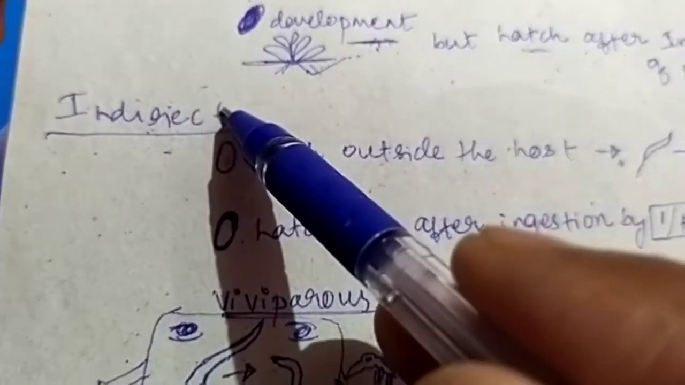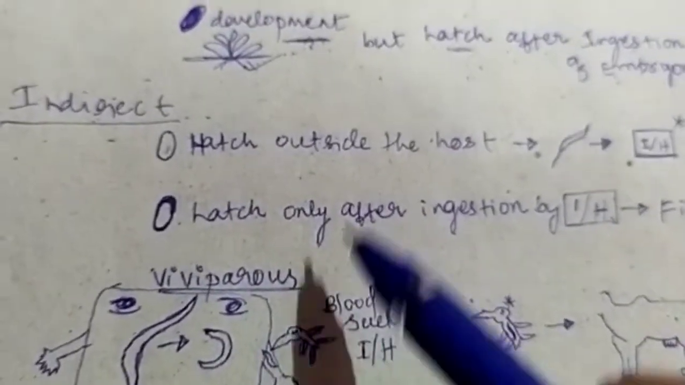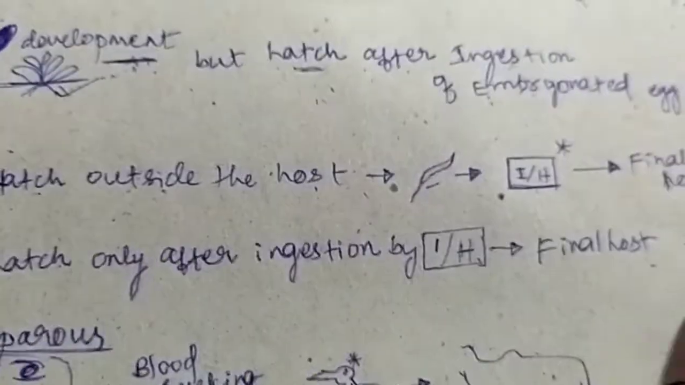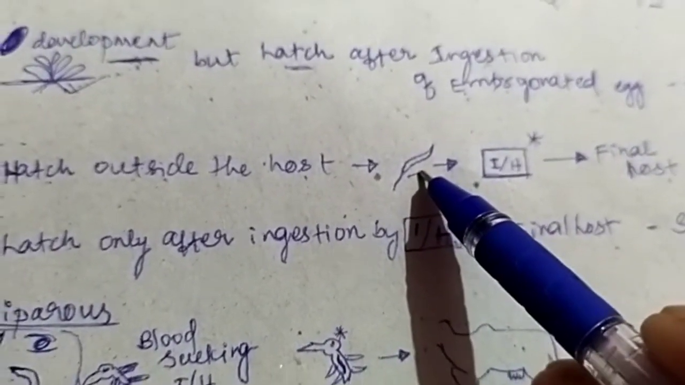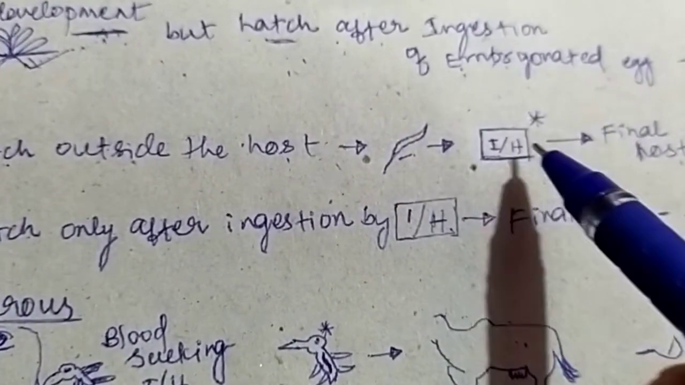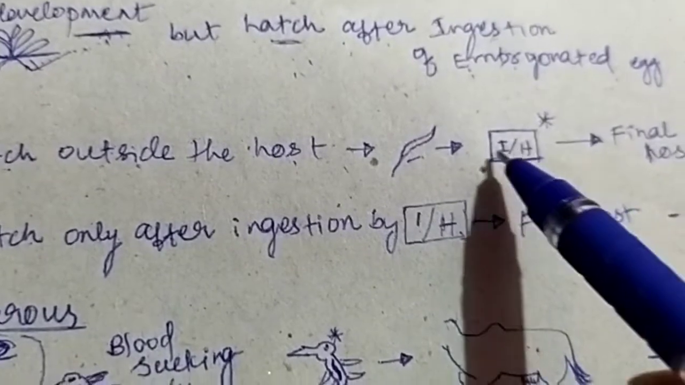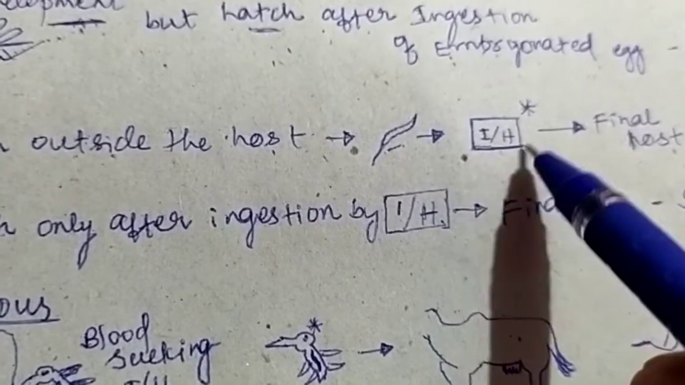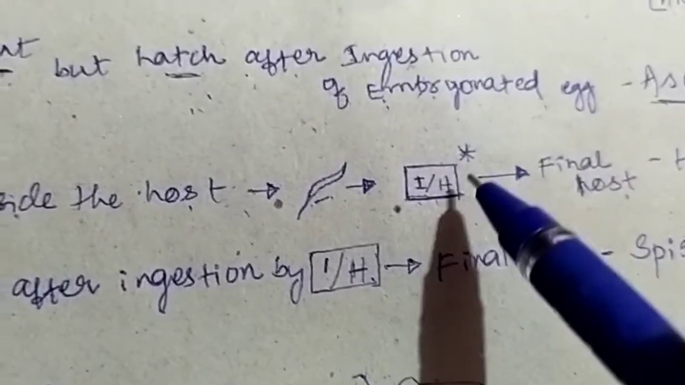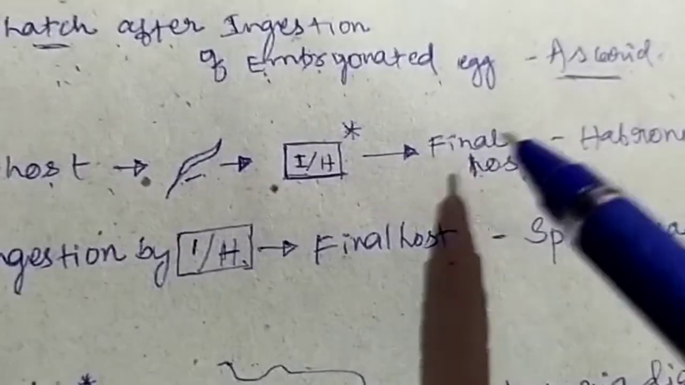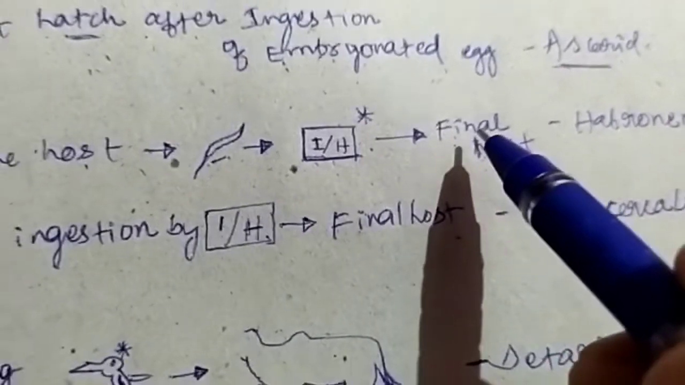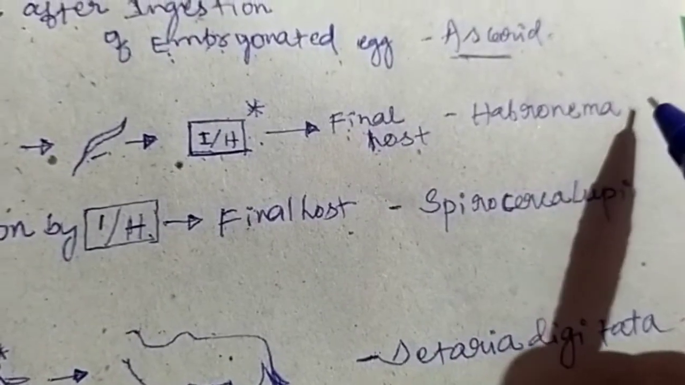Now let us come to the indirect life cycle pattern. The first possible condition is that the egg hatches outside the host to liberate larva. Then these larvae are taken by the intermediate host, and within the intermediate host the larva will molt to become infective stage. The intermediate host containing infective larva is eaten by the final host. In this way the infection of the final host happens. An example of this type of life cycle is seen in Habronema species.